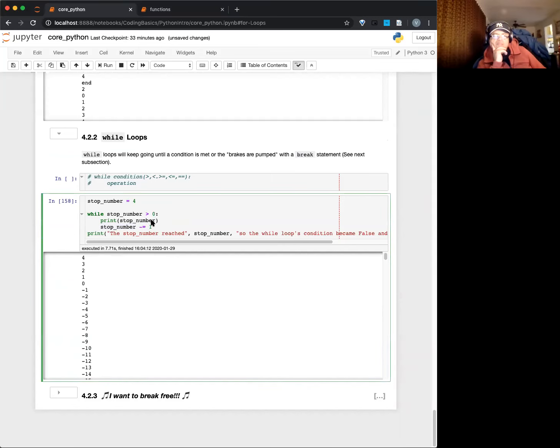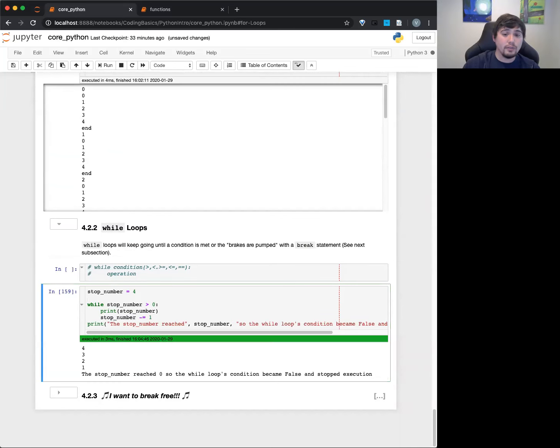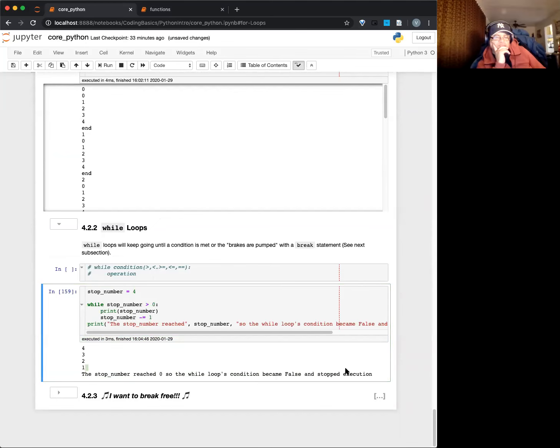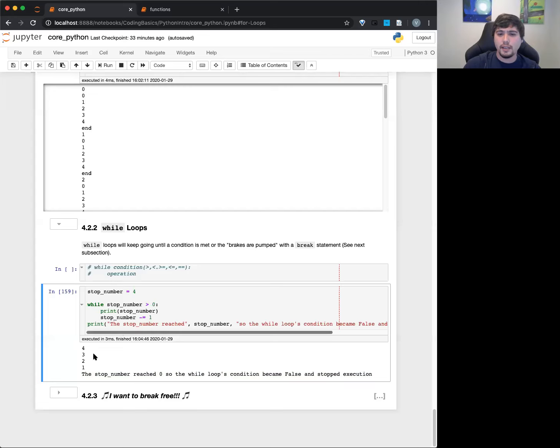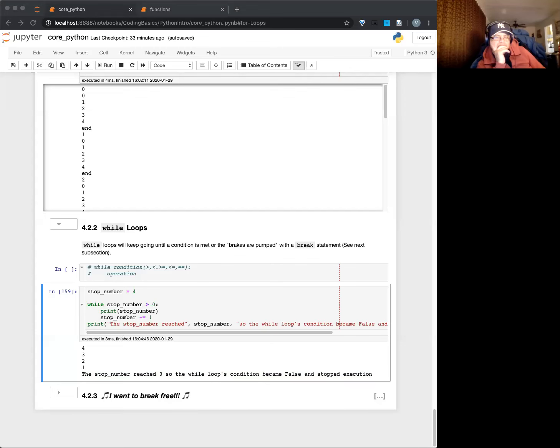Do you have any questions or comments? No? Okay, so if I run this now, this should go 4, 3, 2, 1. And then since it's not greater than 0, at this very last part, it checks it and says, oh, I'm no longer greater than 0, so it stops. There it goes. Okay, cool. Any questions? Any comments? No? All right.